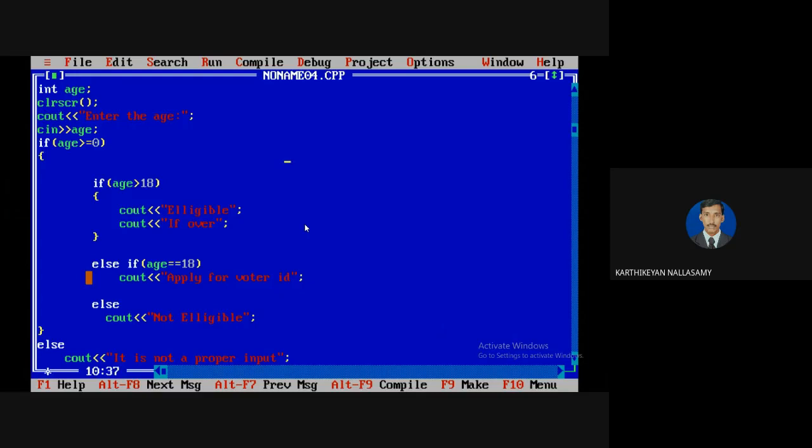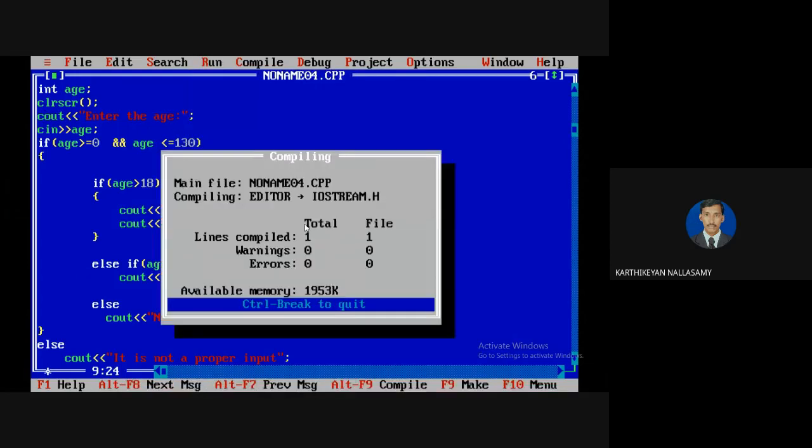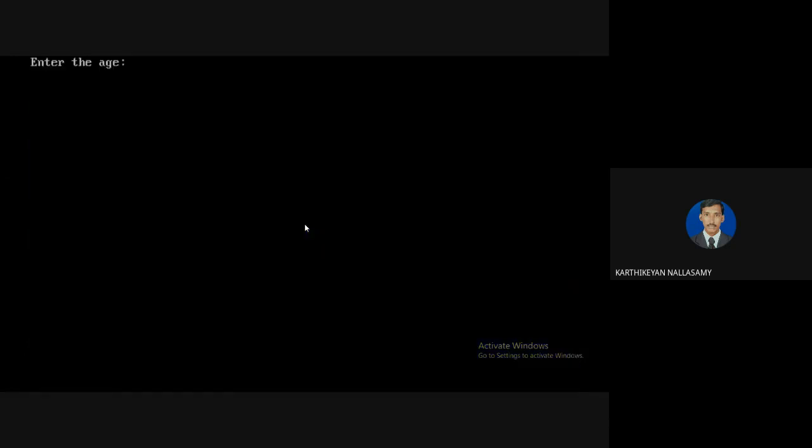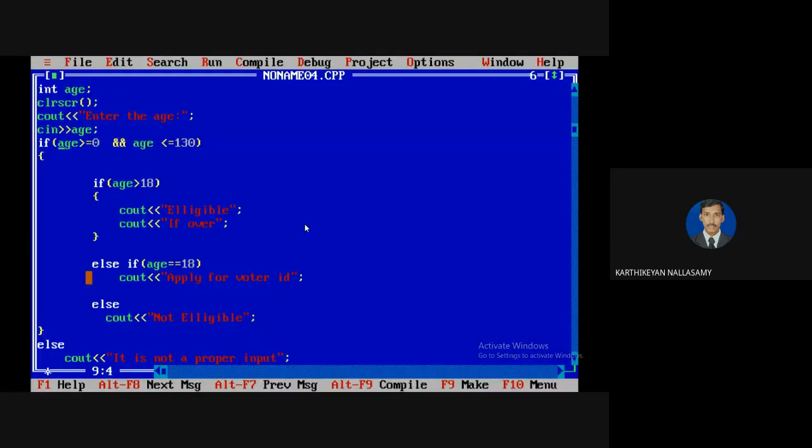Clear? Okay. Another thing: we know that the maximum age is 120, so I'm going to define that age less than or equal to 130 is allowed. If I give my age as 200, it is not a correct input, so it also says that it is not a proper input. For this case, there are two relational operators, so we need to connect them with logical operators. There are two logical operators possible, either AND or OR. Here I need to check that both conditions are satisfied, and only then can I check whether I'm eligible or not.